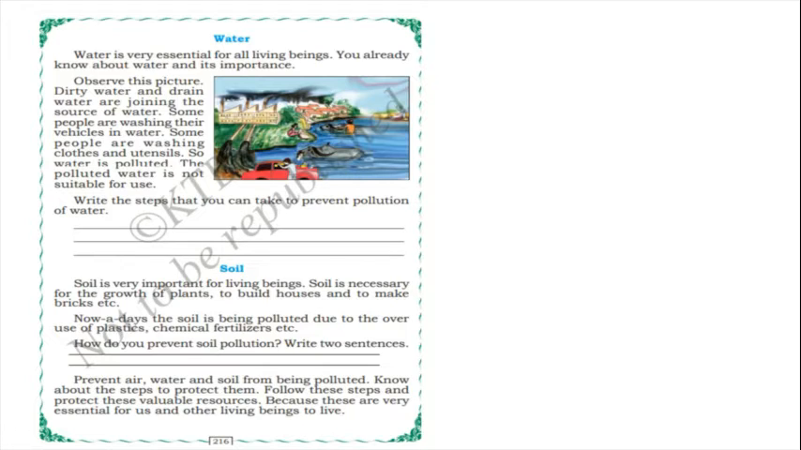And observe this picture: dirty water and drain water are joining the source of water. So what are the sources of water, children? Give examples. River, sea, lake, pond, isn't it? These are sources of water. You can observe in the picture that dirty water and drain water are joining the source of water.